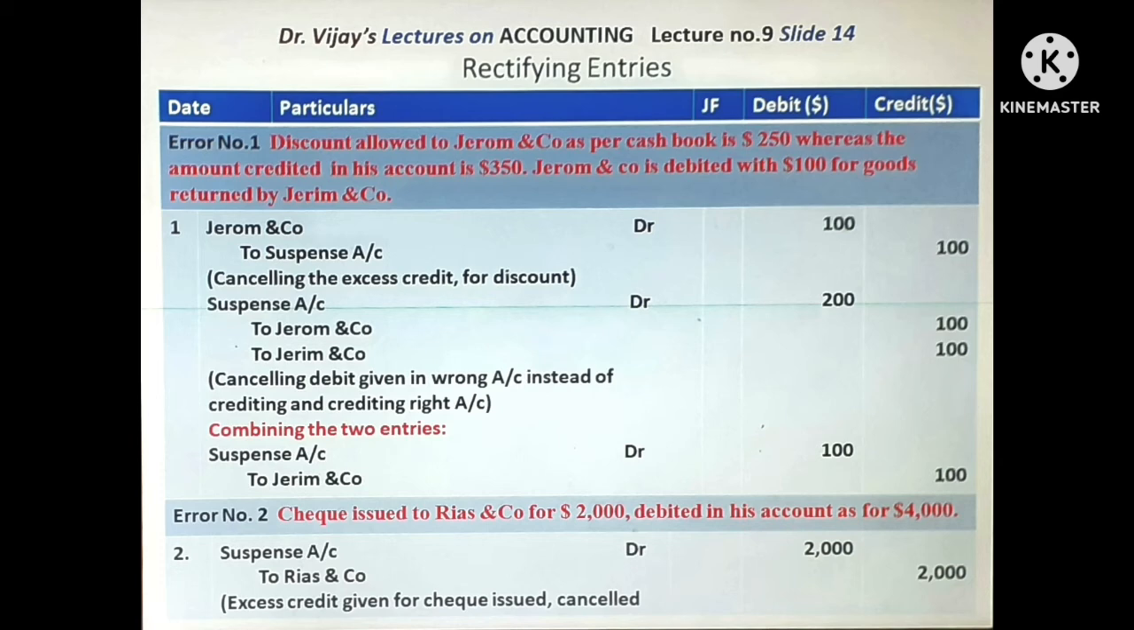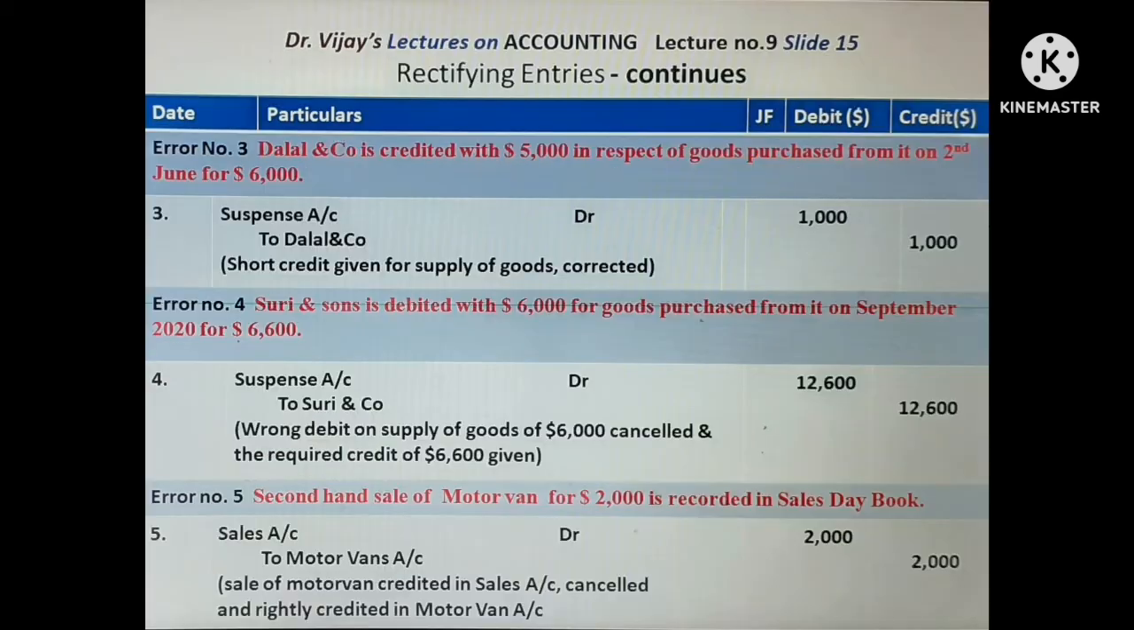Check issued to Riaz and Company for $2,000 was debited in his account as $4,000. Simple thing, the extra debit given should be cancelled. So Riaz and Company should be given credit for $2,000. Suspense account debtor to Riaz and Company $2,000.